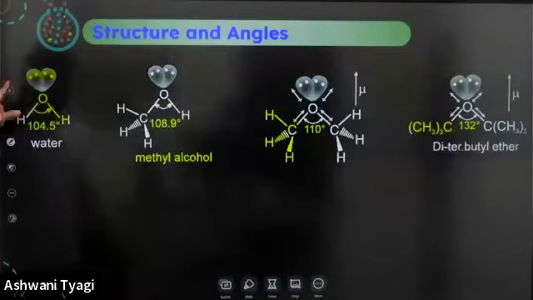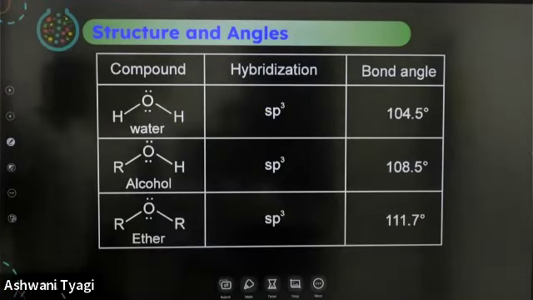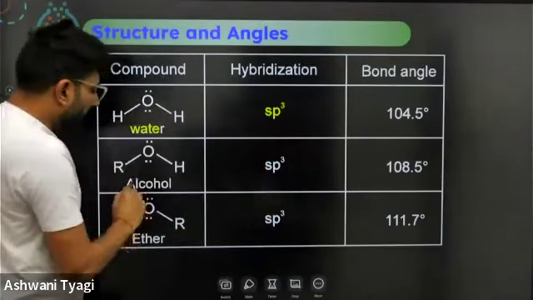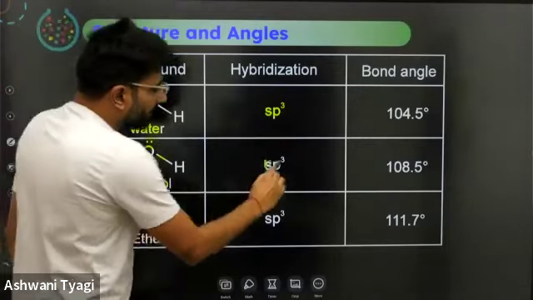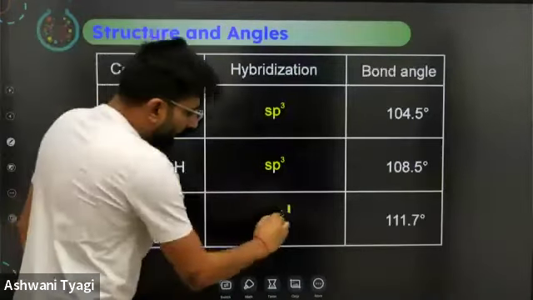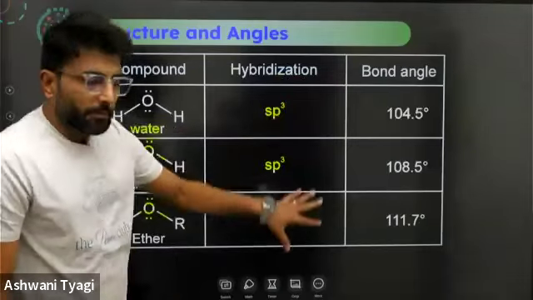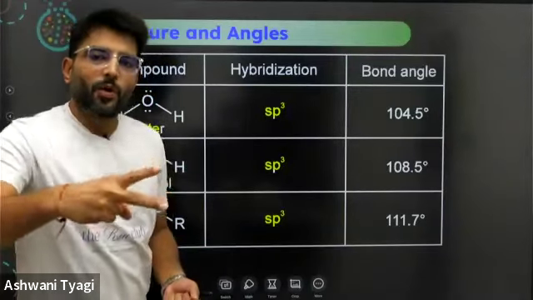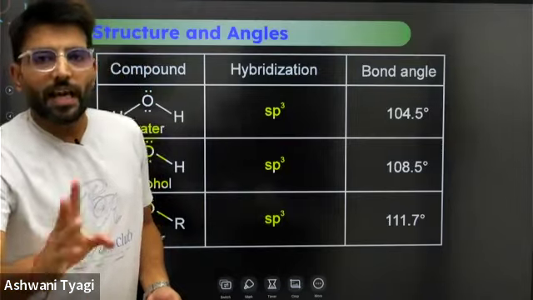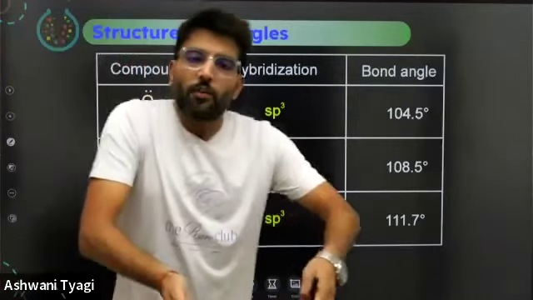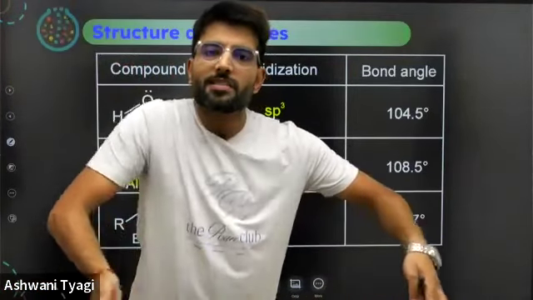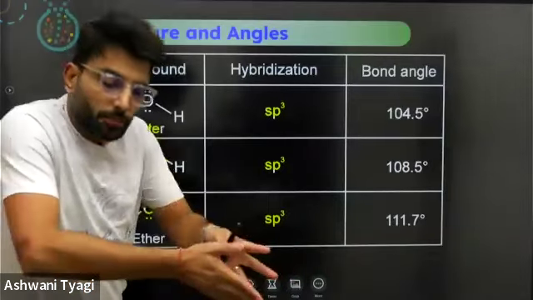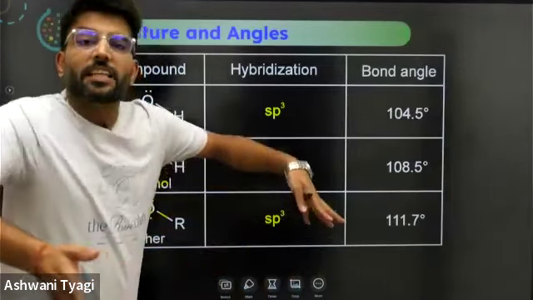So let's compare the acidic nature, one by one. In case of water, hybridization is sp3. In case of alcohol, hybridization is sp3. In case of ether, hybridization is sp3. What do we know? If hybridization is sp3, with two lone pairs and two bond pairs, then the bond angle should be somewhere around that of water. But actually it is not the case. In case of methyl groups, there will be repulsion, which is called steric repulsion. Because of that steric repulsion, the bond angle slightly expands.